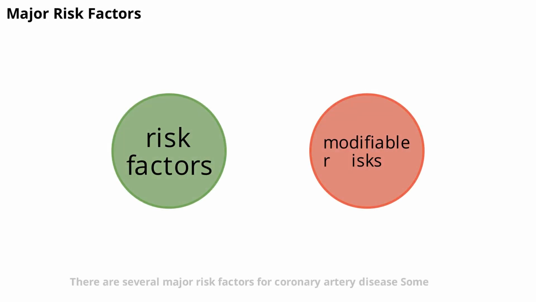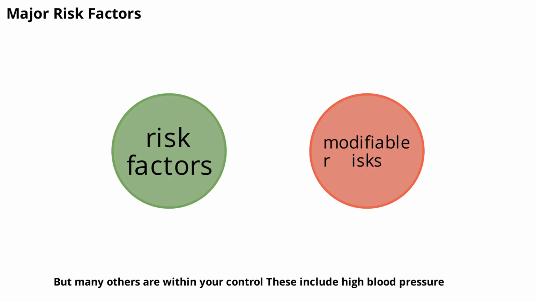There are several major risk factors for coronary artery disease. Some, like age and family history, can't be changed, but many others are within your control. These include high blood pressure, high cholesterol, smoking, diabetes, obesity, physical inactivity, and an unhealthy diet. By focusing on the factors you can change, you can make a big difference in your heart health. Let's take a closer look at each of these modifiable risks and how you can address them.